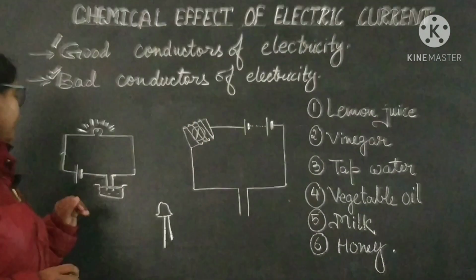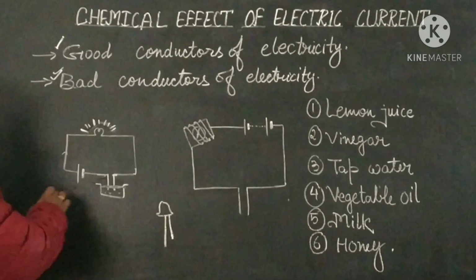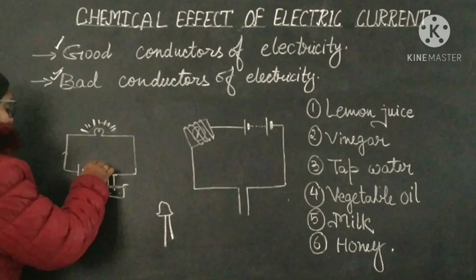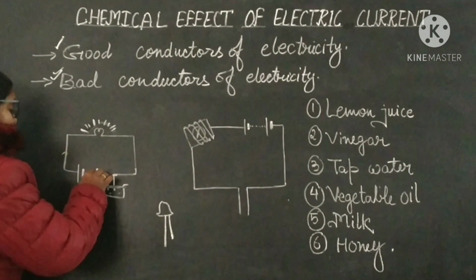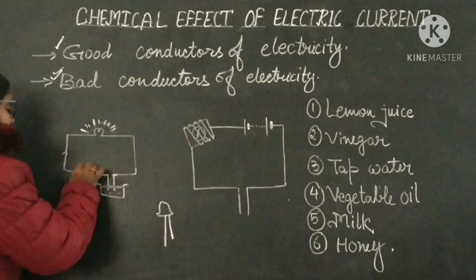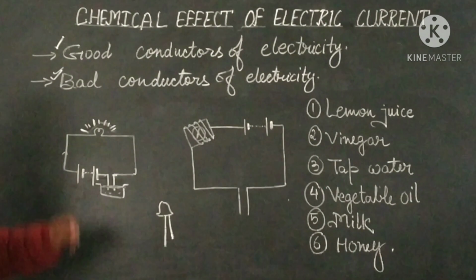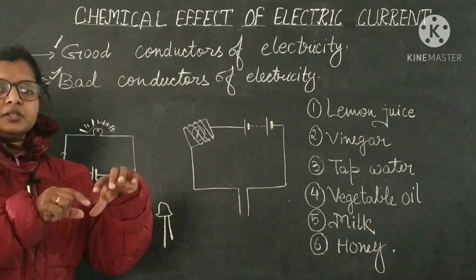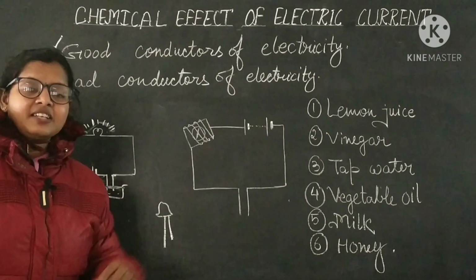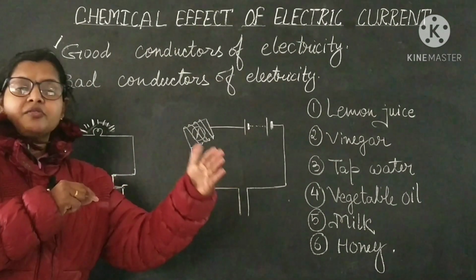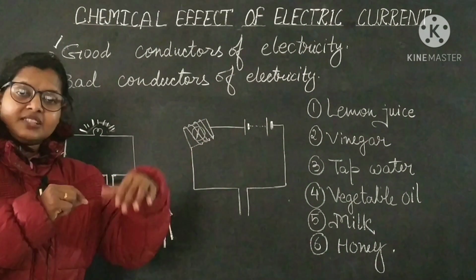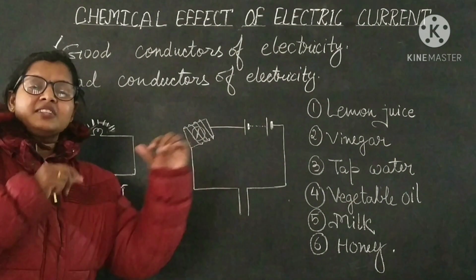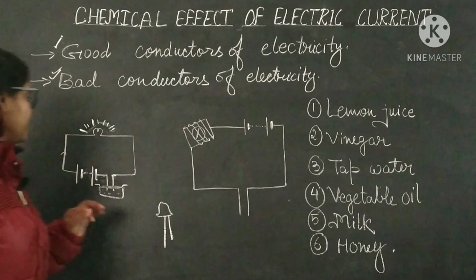And for the case of liquid, you have to replace the cell with a battery. As you all know, or all of you have studied, a battery is a group of cells, a number of cells connected together, the first cell's negative terminal with the second cell's positive terminal. So a number of cells connected together is called a battery.